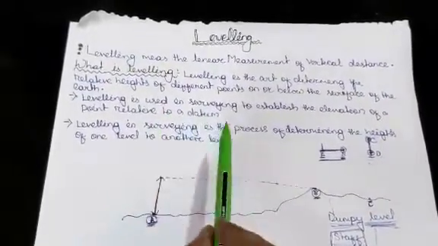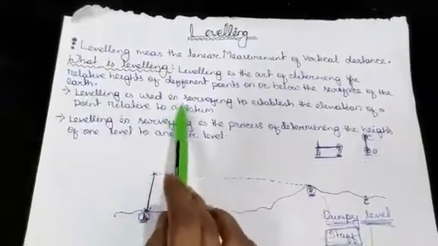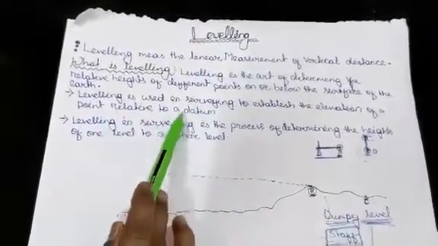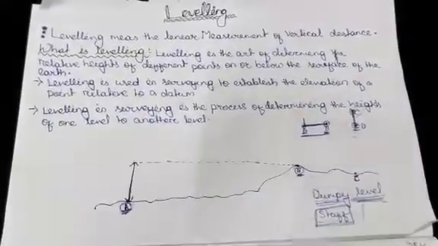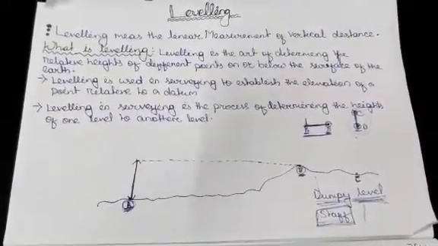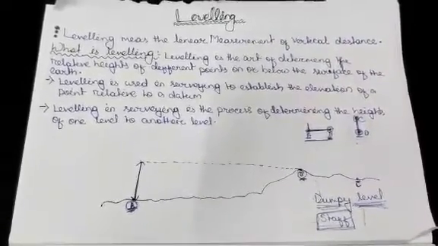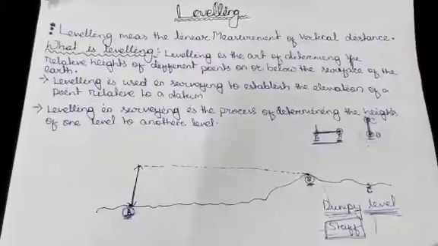In the second point, leveling is used in surveying to establish the elevation of a point relative to a datum. So what is datum? Datum is a reference point, surface or axis on an object against which measurements are made.